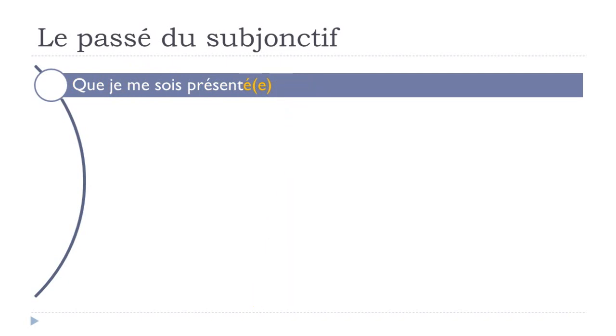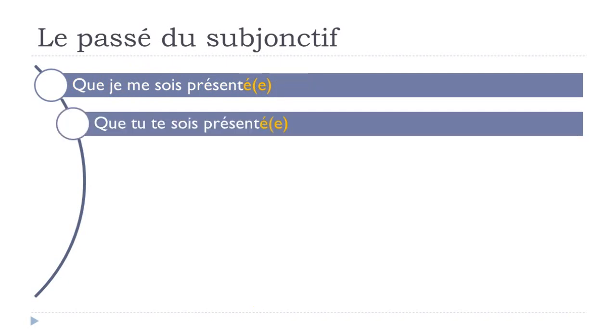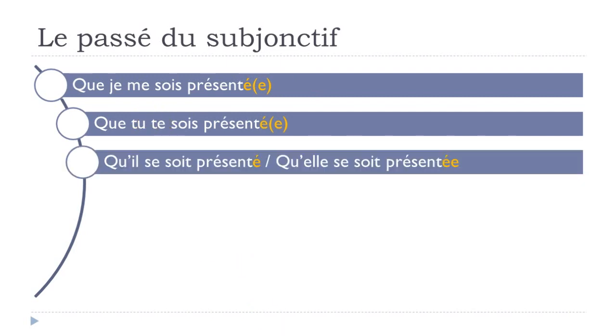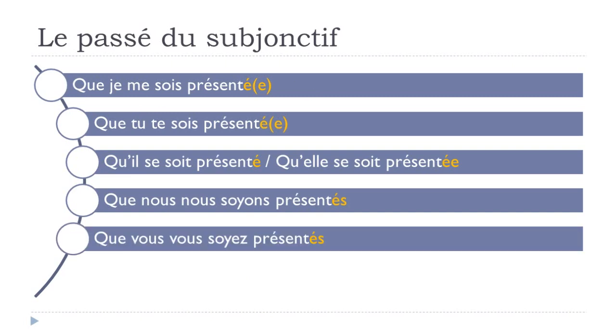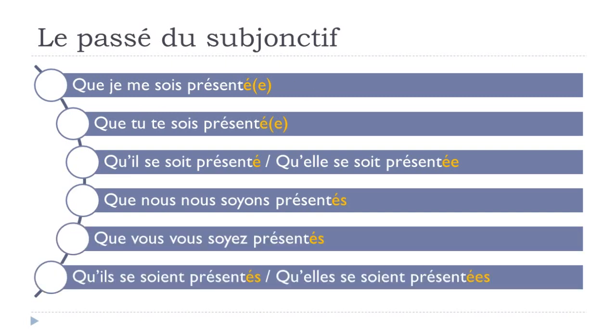Okay? Que je me sois présenté, que tu te sois présenté. Okay, so we'll have to add this te. Qu'il se soit présenté, qu'elle se soit présentée, que nous nous soyons présentés, que vous vous soyez présentés, qu'ils se soient présentés, qu'elles se soient présentées.